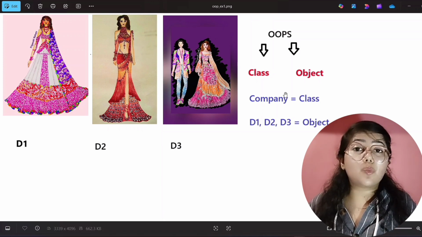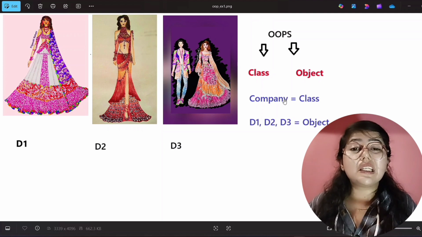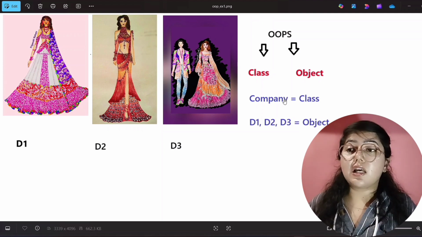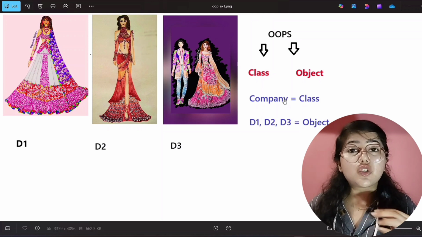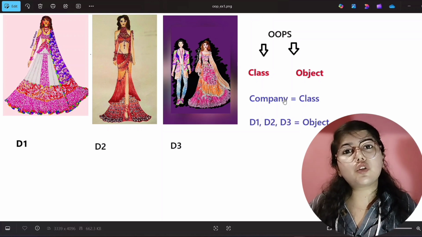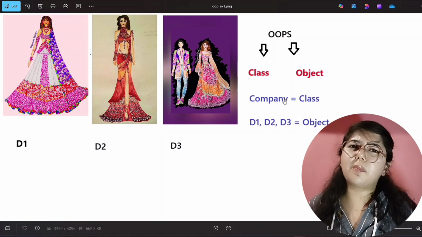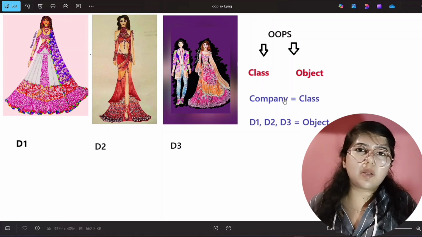So see here, with the help of an example, I will explain it in the easiest way. For example, I have my own fashion brand, right? So in my brand or in my company, dresses are manufactured and they are sold in the market, right? Or you can imagine that my dresses are sold in my own stores also. Okay, you can imagine in that way.